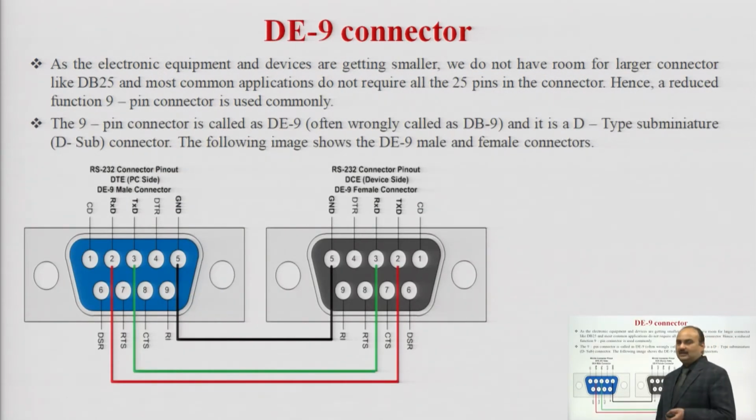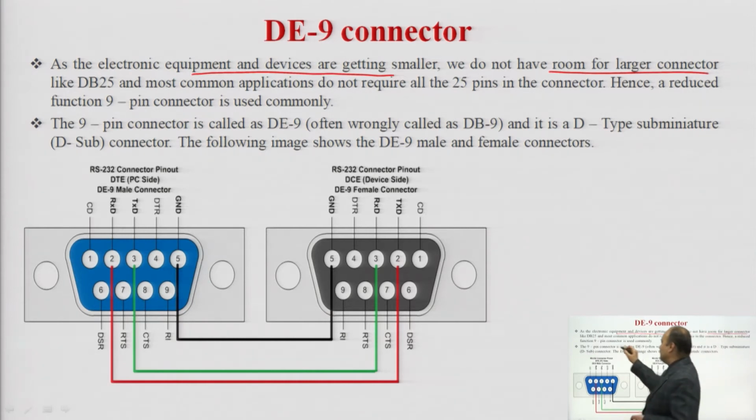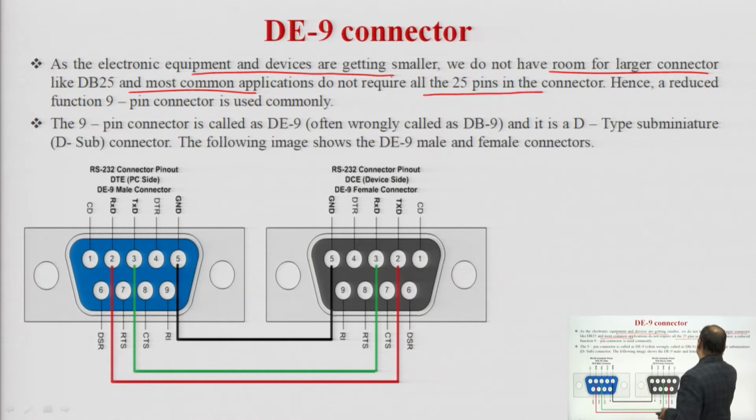Next is the D9 connector. As electronic equipment and devices are getting smaller, nowadays they become more compact. So, we do not have room for large connectors like DB25, and most common applications do not require all 25 pins in the connector. Hence, a reduced function D-type connector is commonly used, which is very common nowadays.